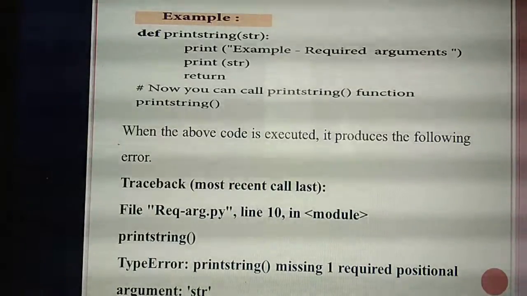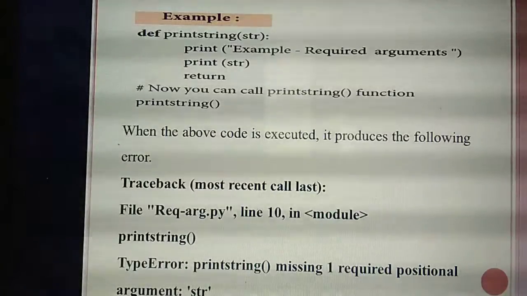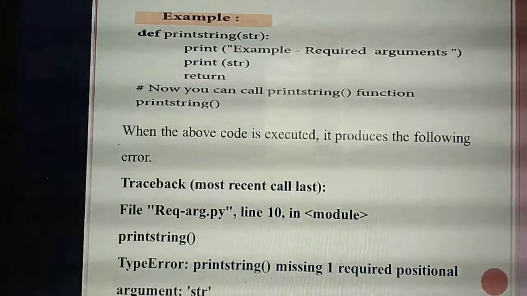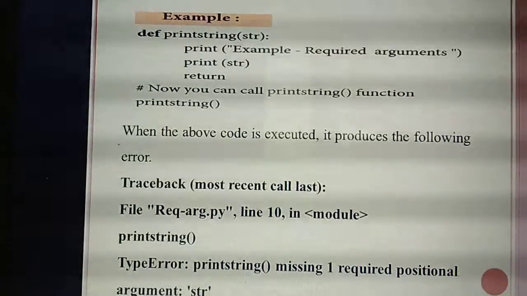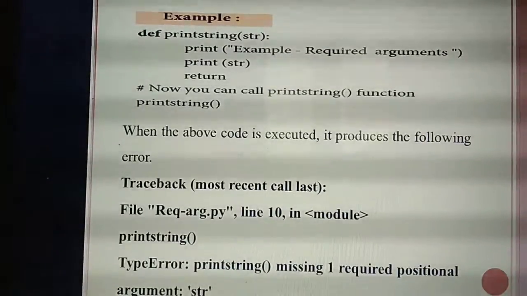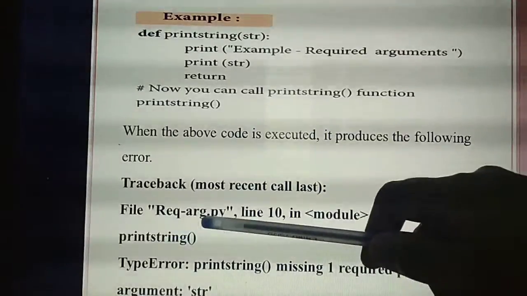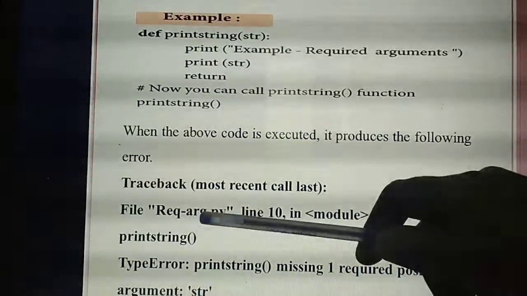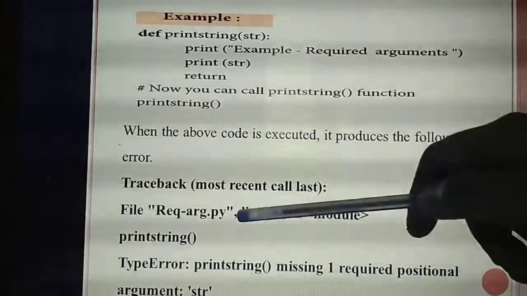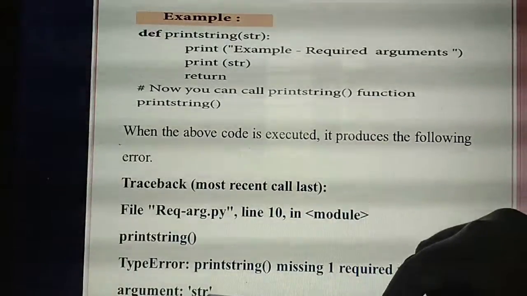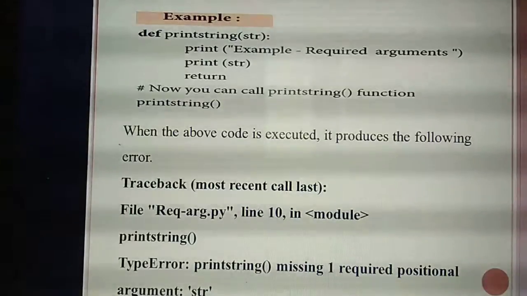So what's the third point you have studied in required argument? At least one parameter you should pass. Otherwise you will get syntax error. Understand the third point? So if you run the program, you will get the error. See, these are the errors. Like this errors you will get. So what error you are getting? Required argument. So the program is telling here arguments need to be there. In where? In print string. This line there is no argument. Okay. So this kind of error. What they are telling? Print string missing one required positional argument str. So in the error you are getting, in the place of str you are not giving any values.